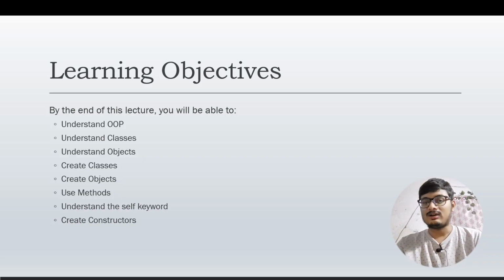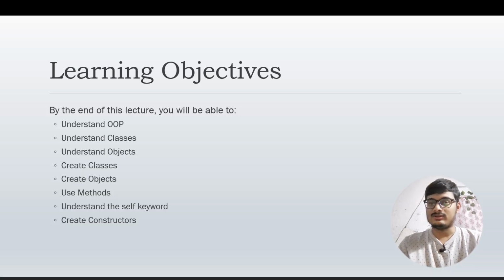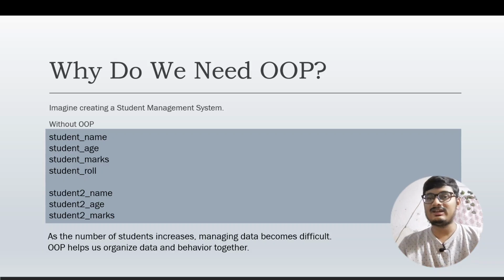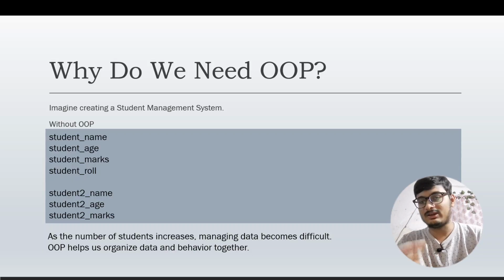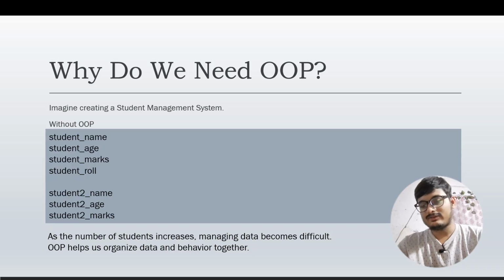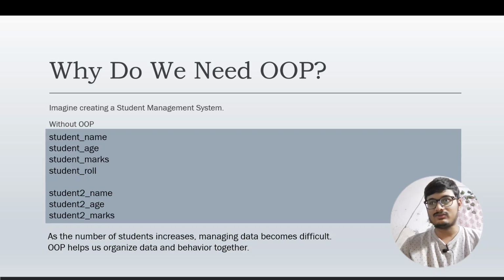Now, without any delay, let us move on to the next slide, which is why do we need OOPS? Imagine you are creating something. Suppose you have a student record, and in the student record you will have to store name, age, marks, and roll number. If there is only one student, it is easier for you to store it in separate variables, like student name, age, marks, and roll number. But suppose in a real world scenario, there are usually a lot of students in a school itself. There are like 1,000 students.